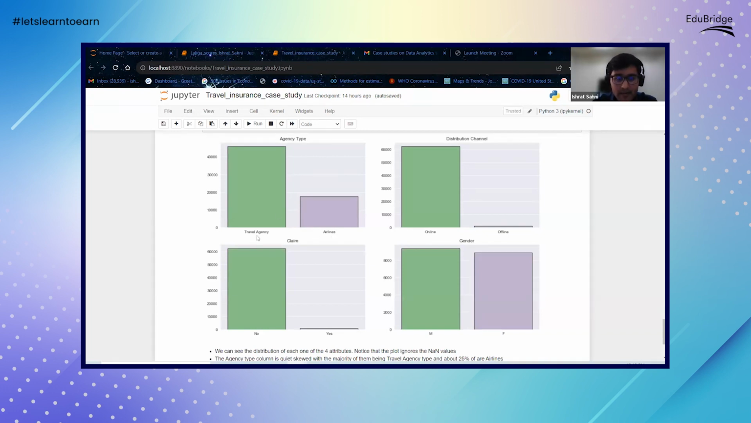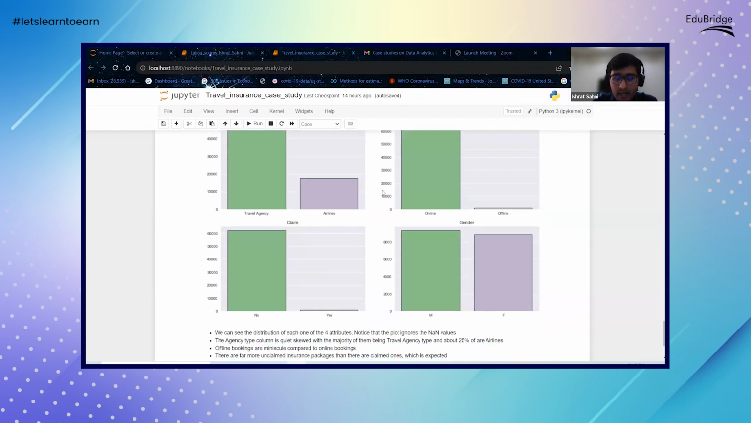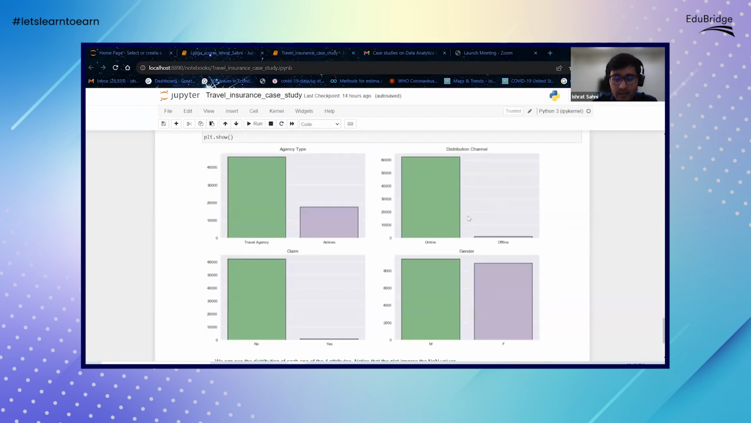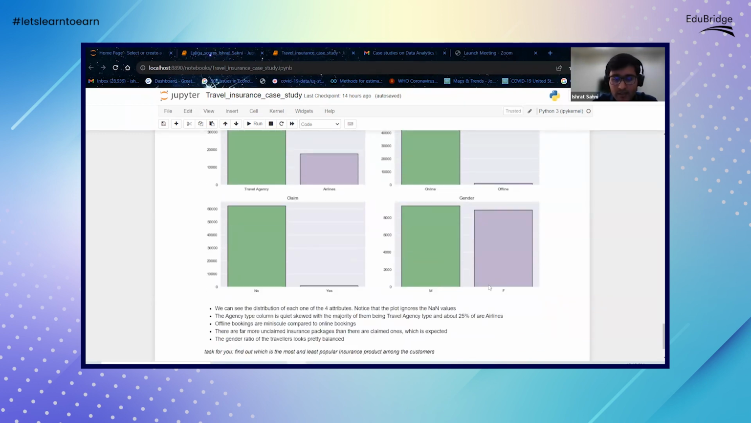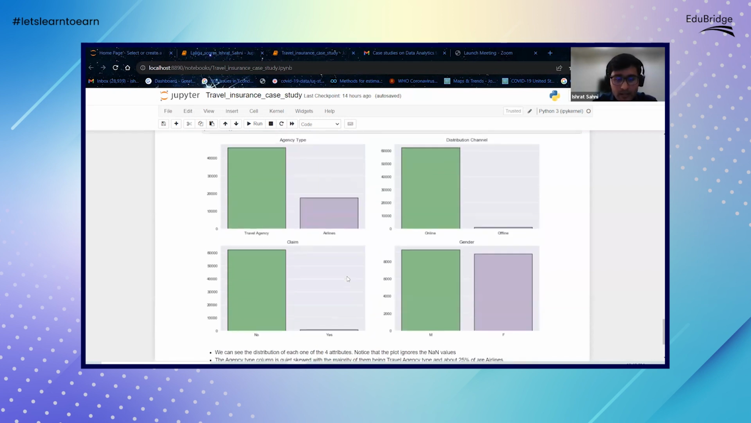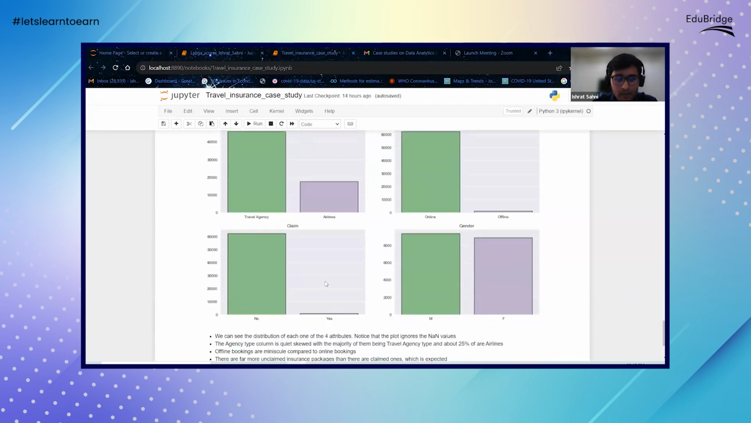These are the 2 types, and we can see there are more of the travel agency type. The same goes for the distribution channel: there are more online cases than offline cases. If you look at the gender distribution, they're more or less alike. And if you look at claims, you'll see that most of the people have not claimed anything from the insurance plan, and only a small percentage have actually claimed. So this is another analysis that we can do here.